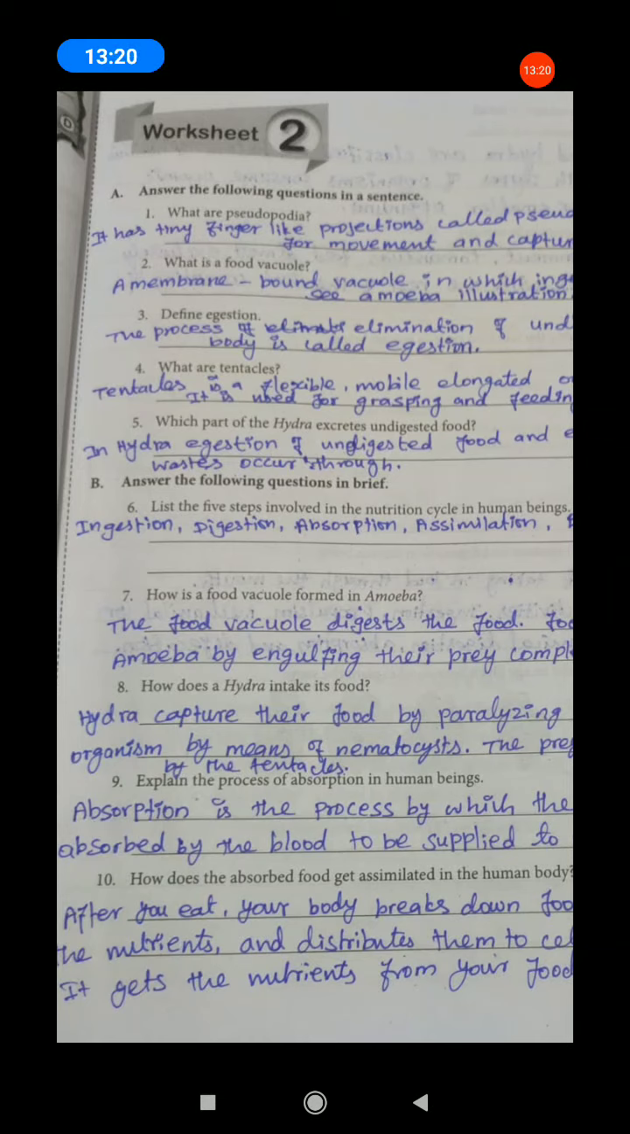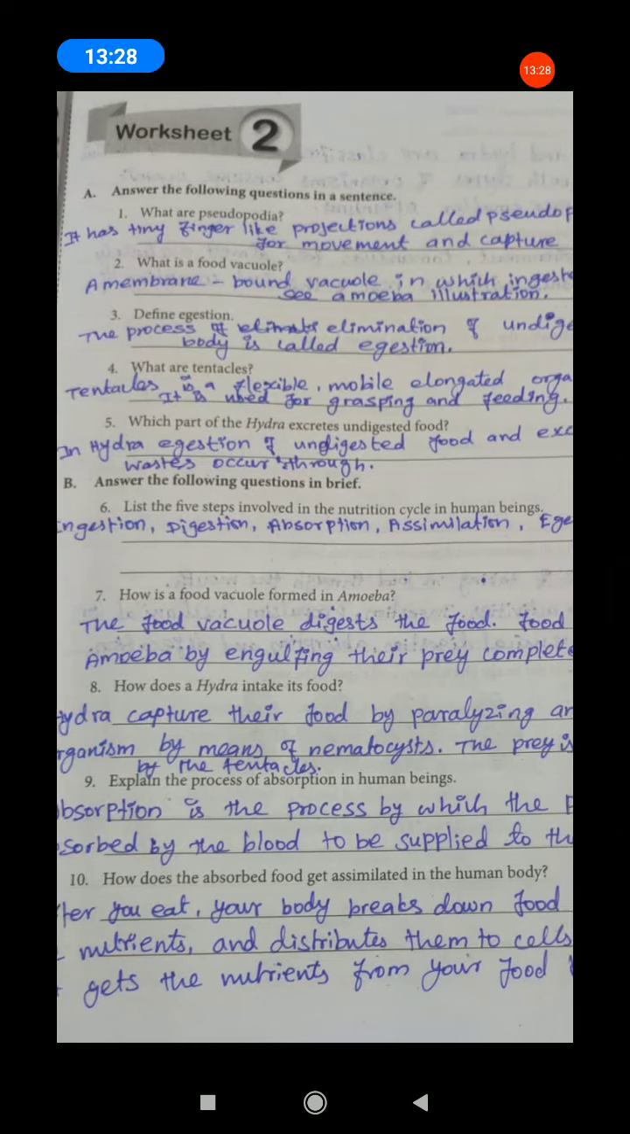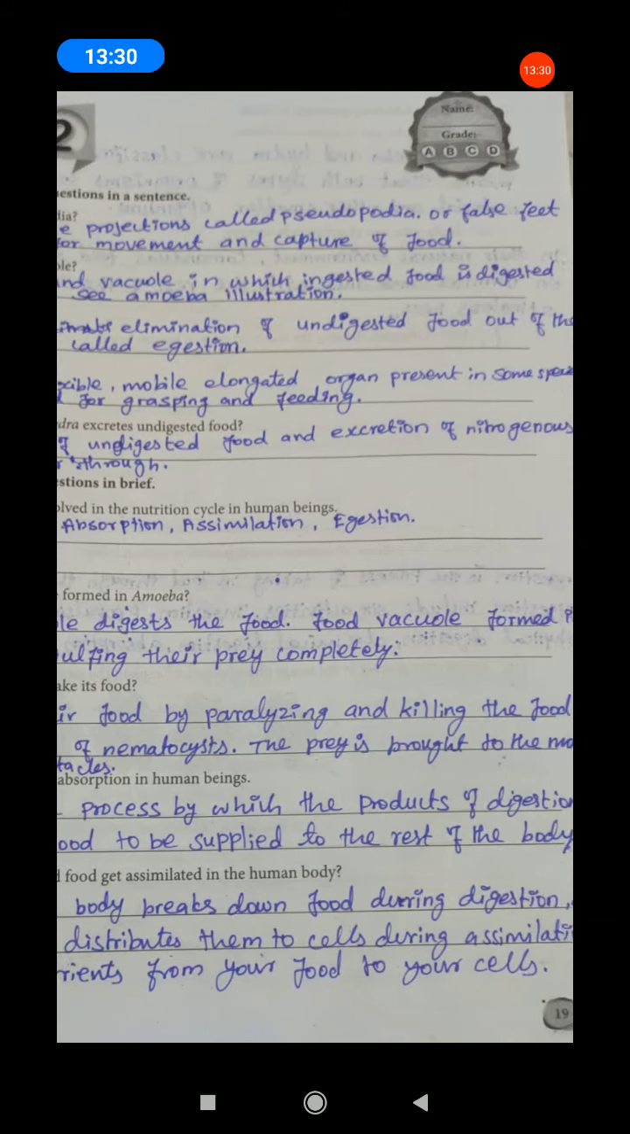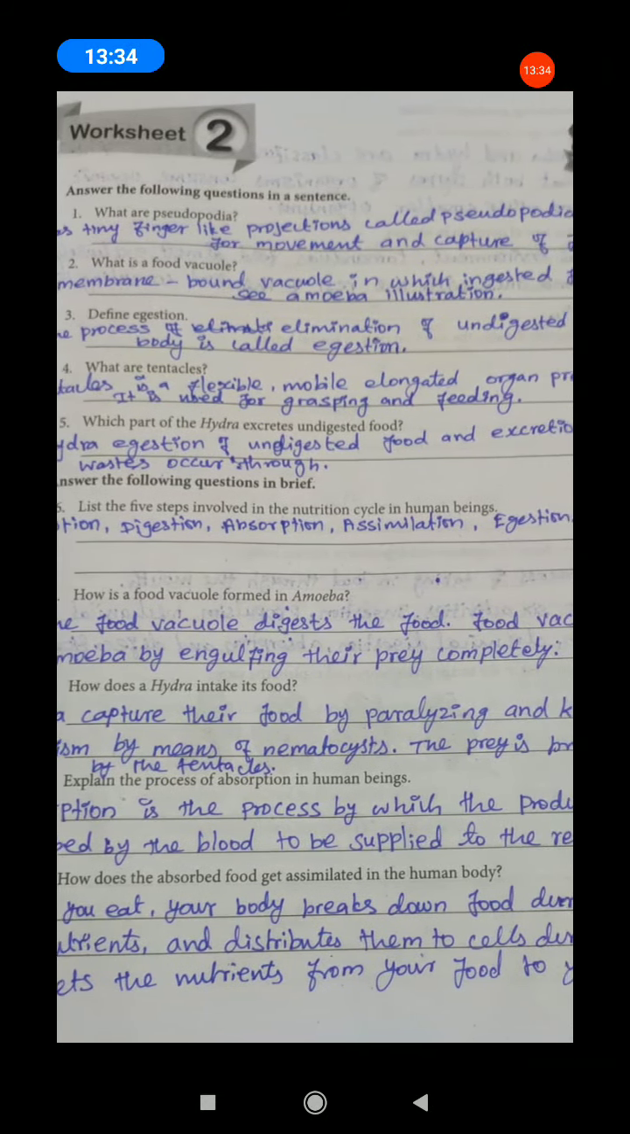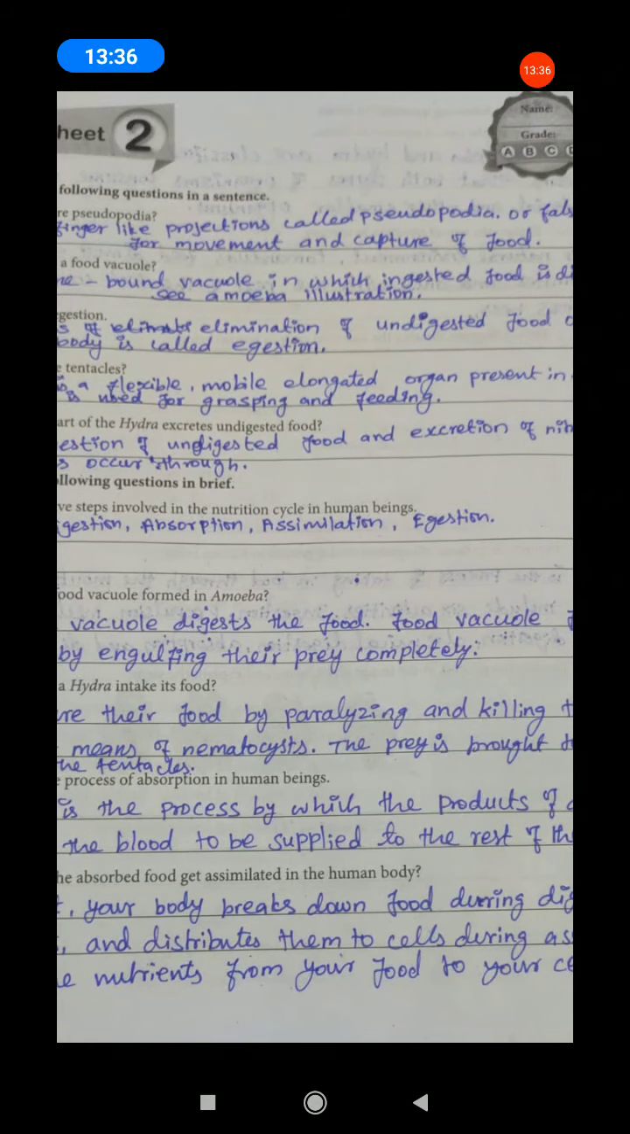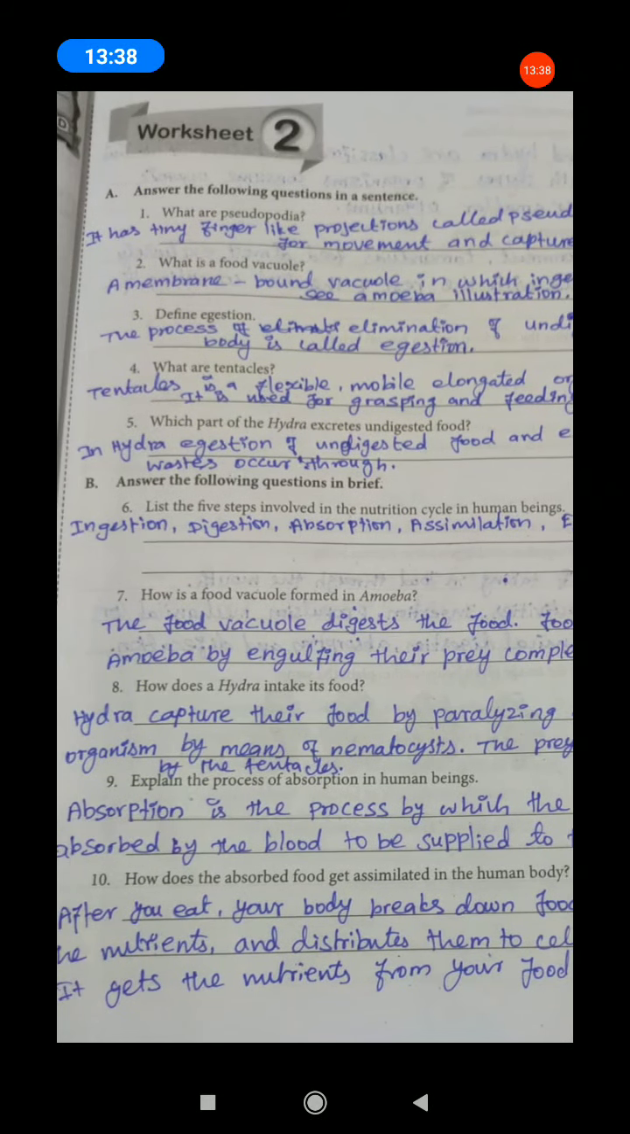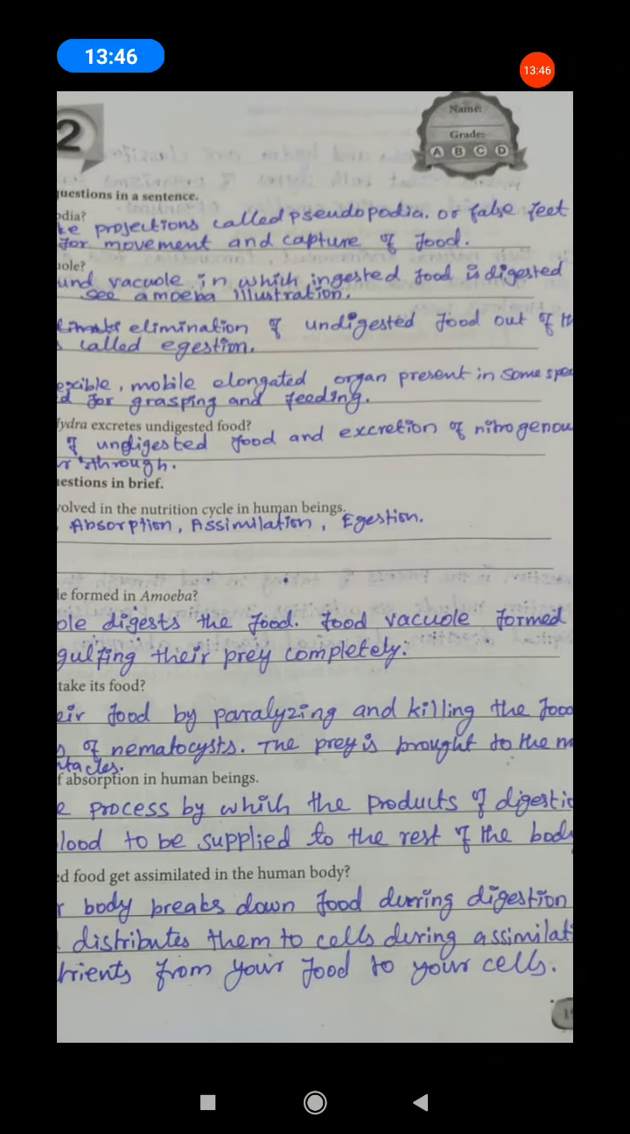Okay. Next, how is a food vacuole formed in amoeba? The food vacuole is formed in amoeba by engulfing their prey completely. Listen, the food vacuole digests. The main function of the food vacuole is to digest the food materials.